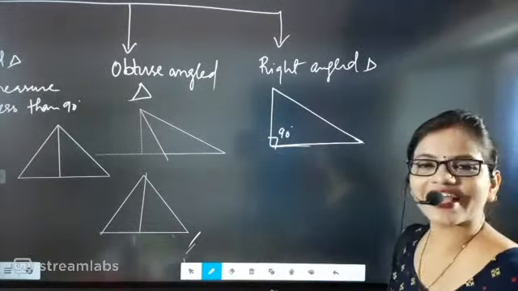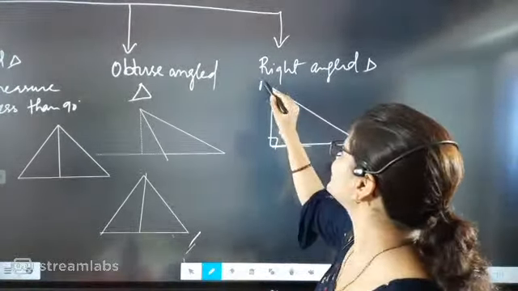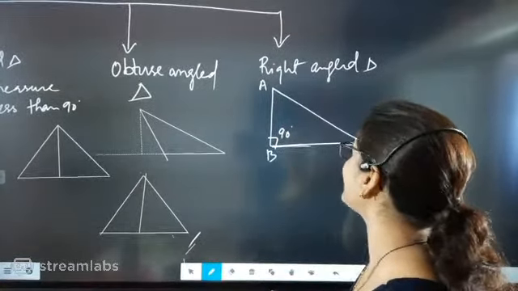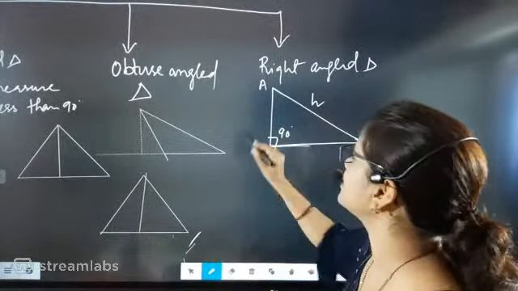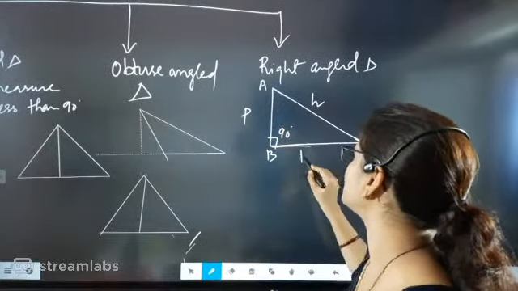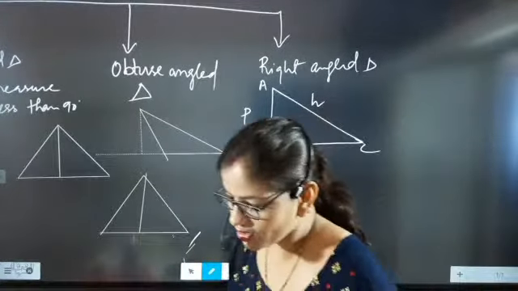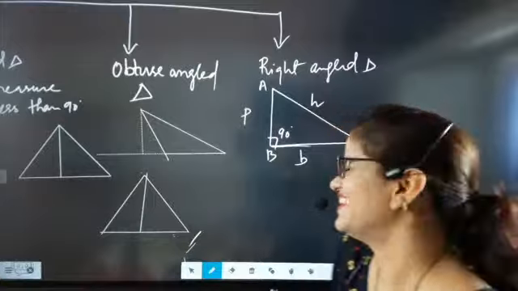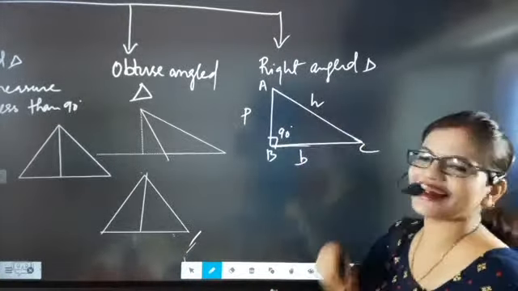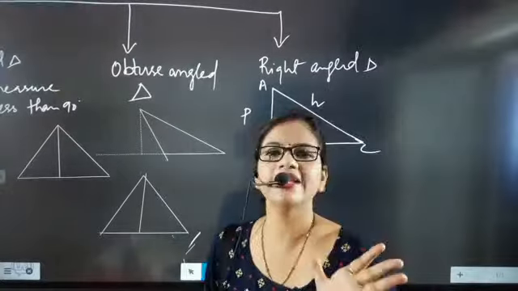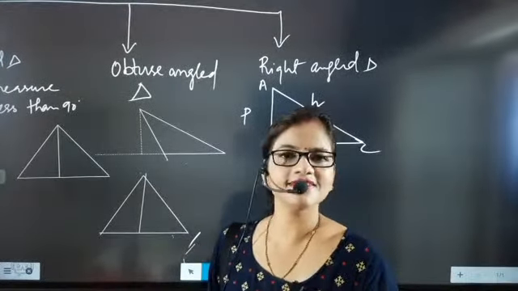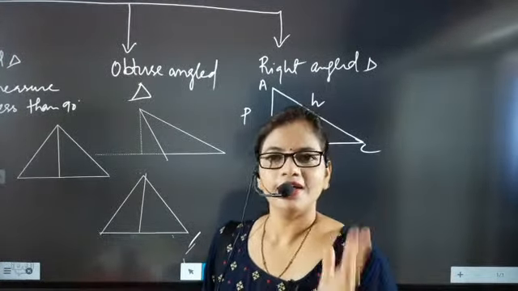So beta, this is exactly called 90 degree. So this is exactly a right angle triangle. Right angle triangle means, beta, this part will be the hypotenuse, this will be the perpendicular and this one will become the base. Okay, and none of the sides are exactly equal, beta. Here sides are not equal, but one of the angles will be 90 degree. That you can say is exactly called a right angle triangle.